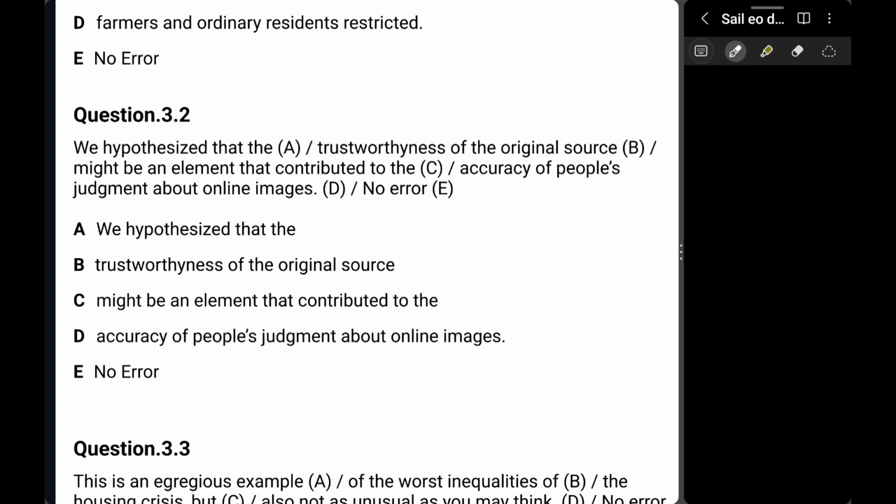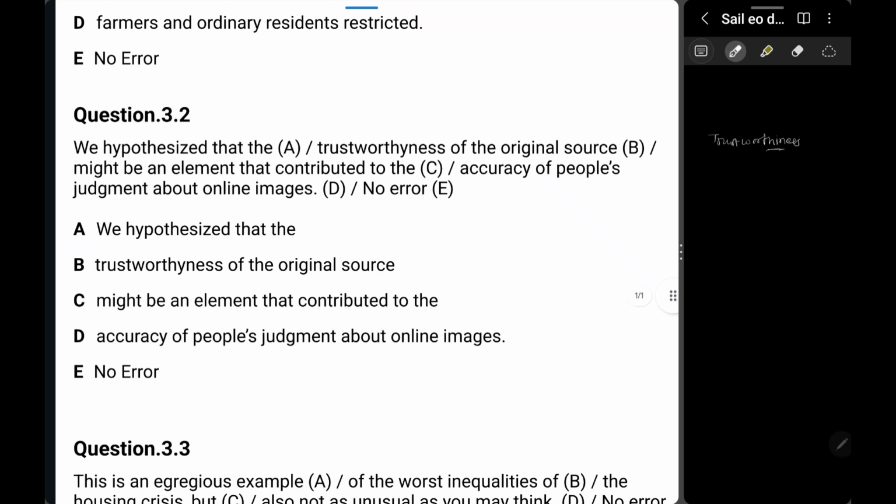again read it in a go and try to understand where most of the things look bad. Now, we hypothesize that the trustworthiness of the original source might be an element that contributed to the accuracy of people's judgment about the online image, or no error. Now look, we hypothesized that the trustworthiness, right? Trustworthiness. So the spelling of trustworthiness itself is wrong.